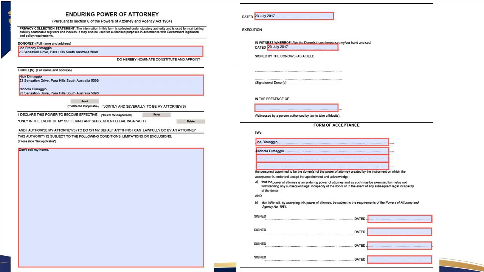The enduring power of attorney presented to you may look like the document shown here. This is from the online Enduring Power of Attorney kit. Enduring powers of attorney may be produced by the donor's solicitor or from another Enduring Power of Attorney kit produced commercially. Although the format might vary, the same information is presented. A high-resolution version of the document on this slide is available for you to download from this training site.